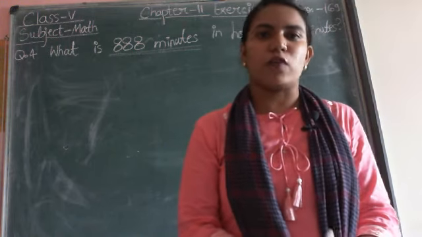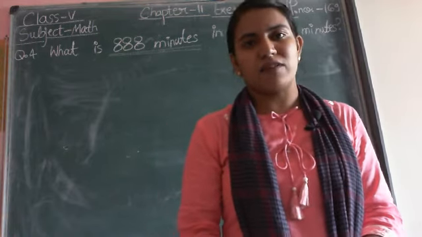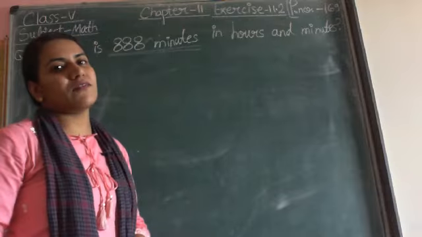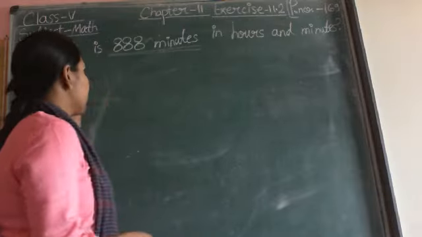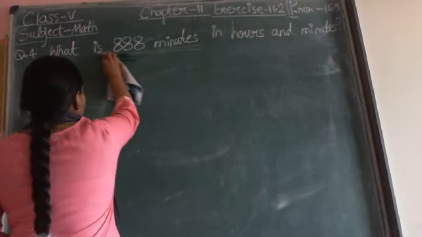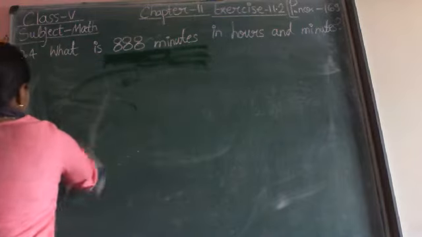In question number 3 we converted the given number of minutes into hours and minutes. In this question also we need to do the same thing, but it is given in a word problem kind. So here basically we will convert minutes into hours and minutes.